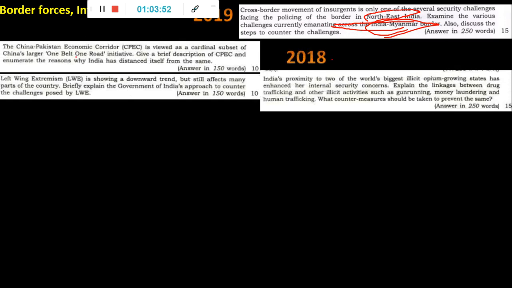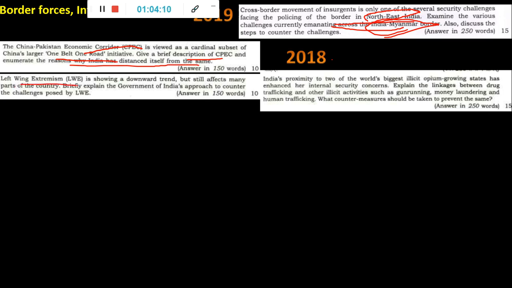This is CPEC, the China-Pakistan Economic Corridor, which passes through Kashmir. They also have a plan of making this the One Belt One Road initiative, with a part passing through India. So, "brief description of that and reasons why India has distanced itself." It's a very easy thing for you to write if you know the basics of the map and current affairs.